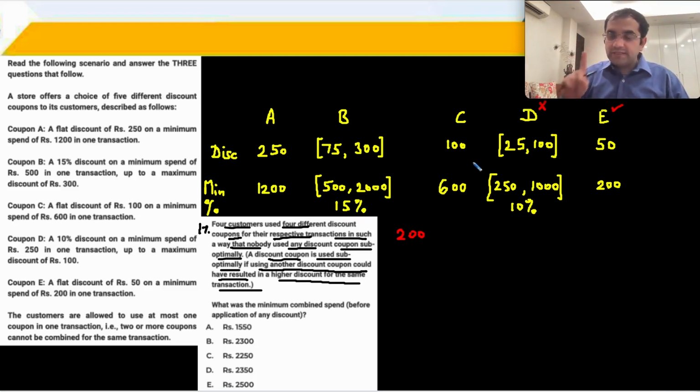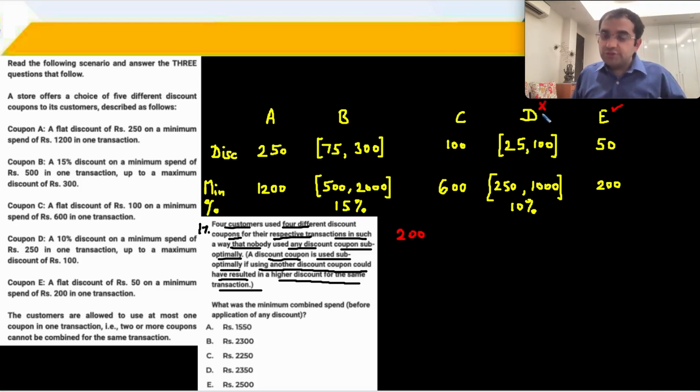The coupon has to be used suboptimally. At 200 rupees I am getting a 50 rupees discount. 200 rupees पे और कोई भी कूपन इससे अच्छा डिस्काउंट नहीं दे सकता. 250 rupees पे either I can use coupon D, no other coupon, but coupon E would be better.